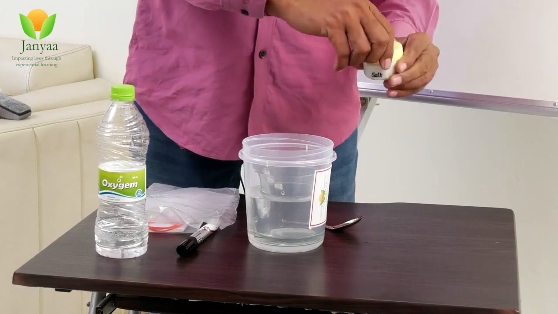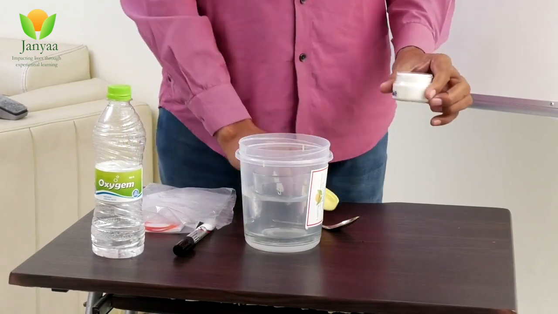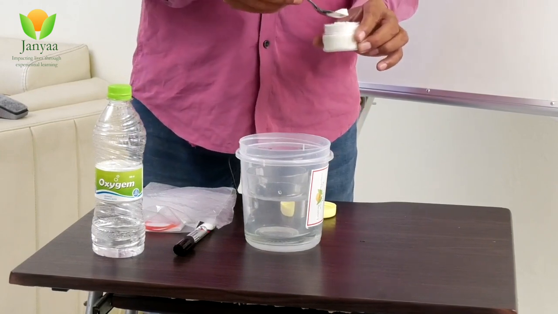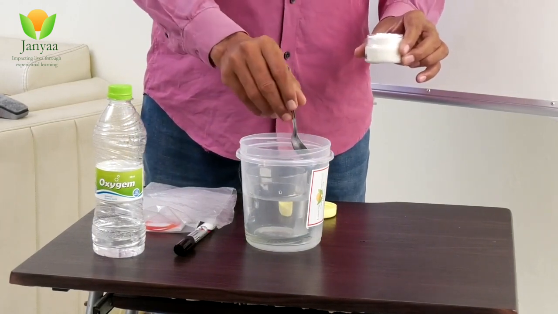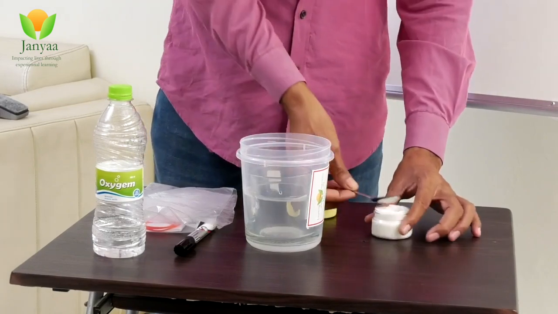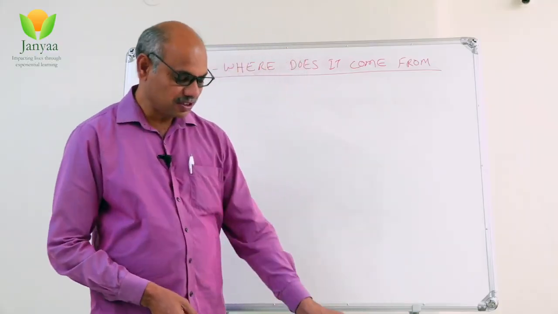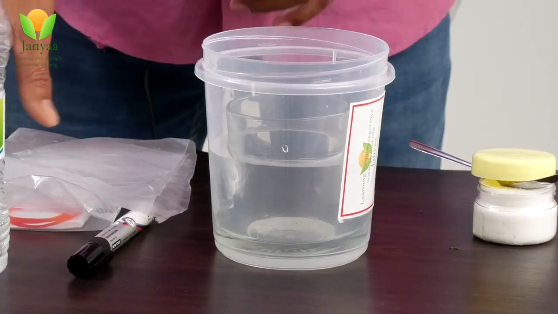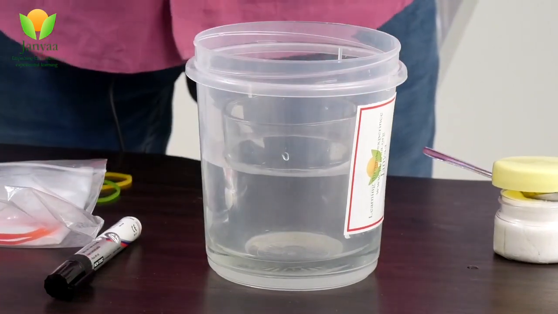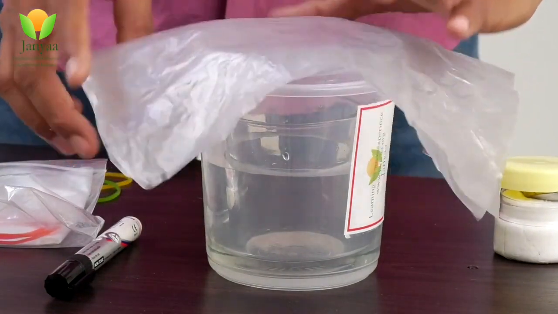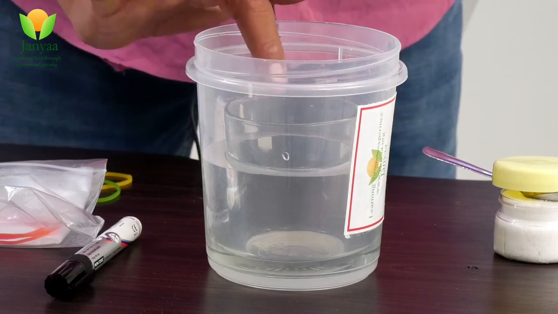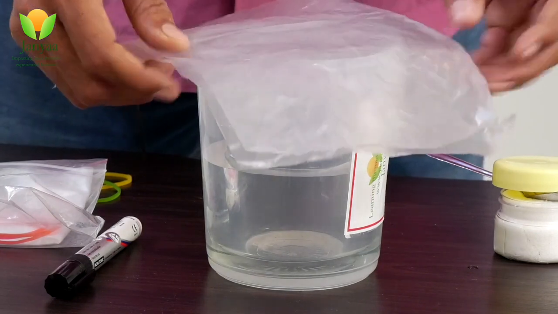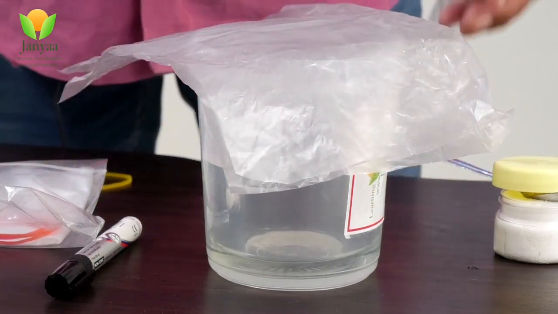Now I add some salt to the water, because so many salts are dissolved in the water from the ocean. Let me put a simple question. Why is ocean water salty? Think over it. Now I cover it. See, no water is there in the glass, only in the tumbler there is water. Now I am closing it. There is no chance to pour the water inside.